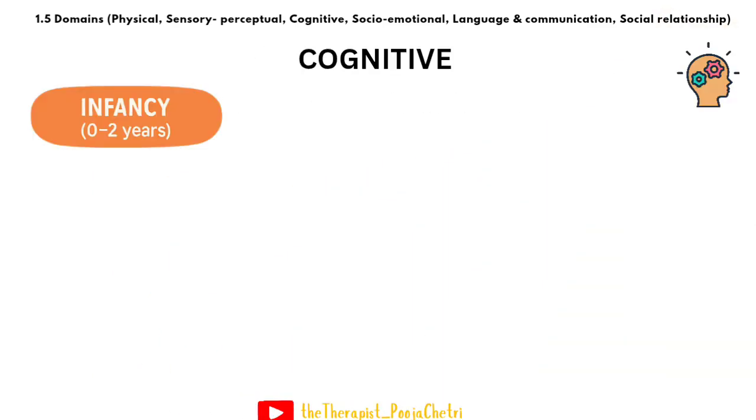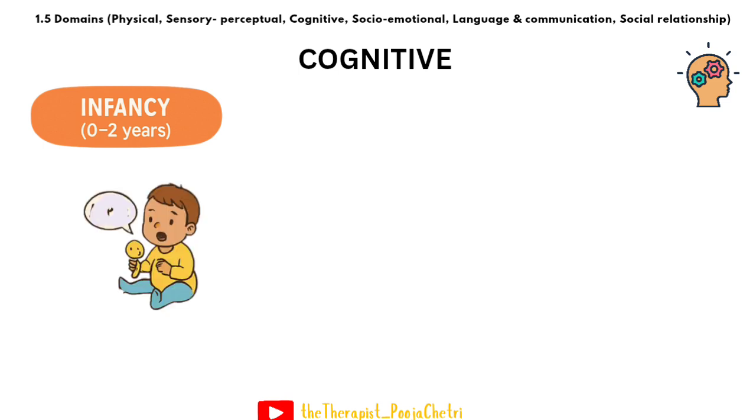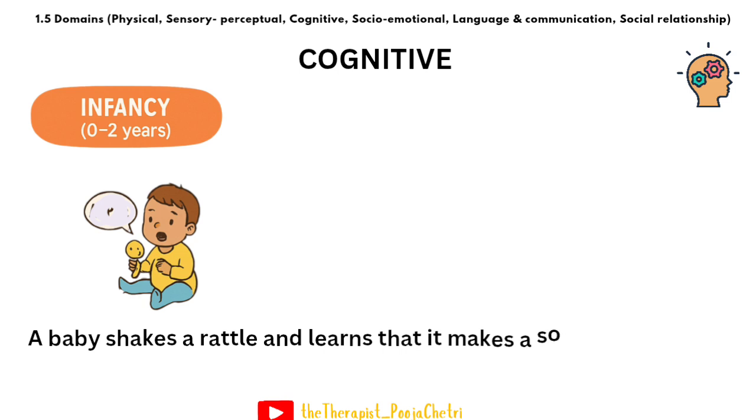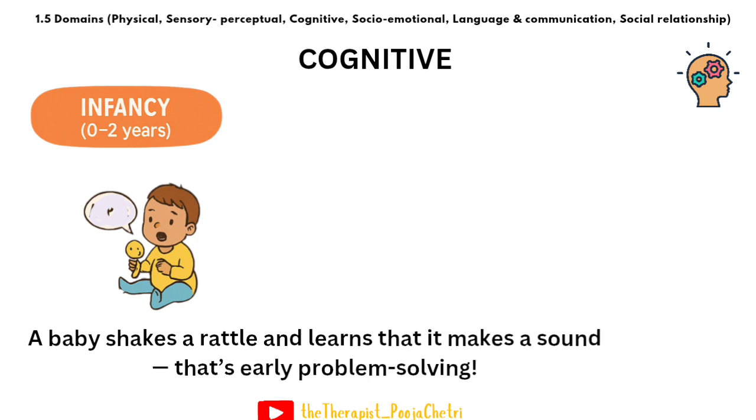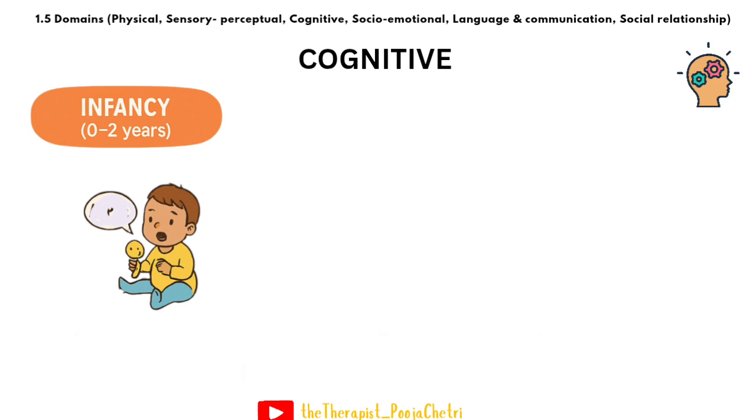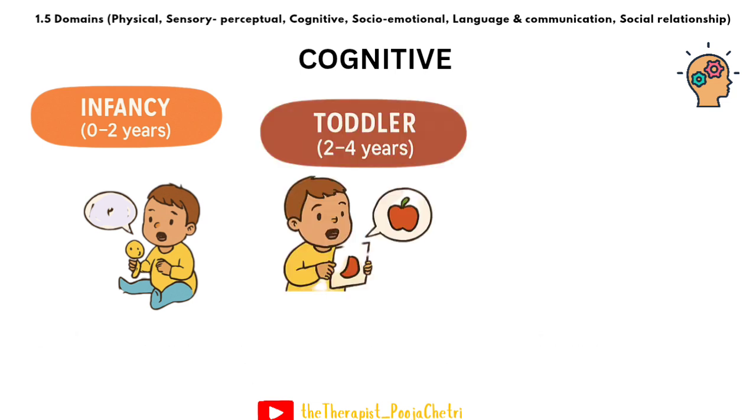Okay, let's understand in more detail with an example of the initial important phase of life in cognitive development, infancy, 0 to 2 years of age. Here the babies explore the world by touching, looking, and putting things in their mouth, through their senses. For example, a baby shakes a rattle and learns that it makes a sound. That's how they learn early problem solving skills, part of cognitive development.